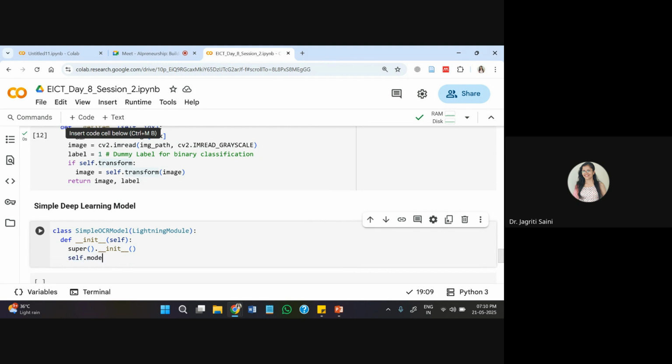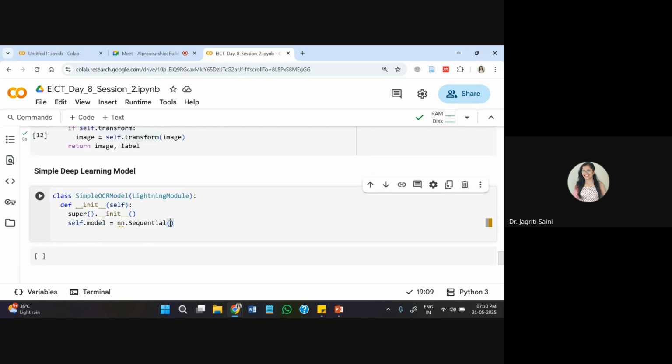And then I'm passing a self model, and within this a sequential model by default. This is the most basic version of model you will have. Furthermore, nn.Conv2d I'm passing, with a specific input size, and kernel size I'll pass. So kernel size I'm keeping 3, for example. Stride is equal to 1, that is your window shift sequence, which we represent with the stride. I hope you have gone through it in your basic CNN sessions.